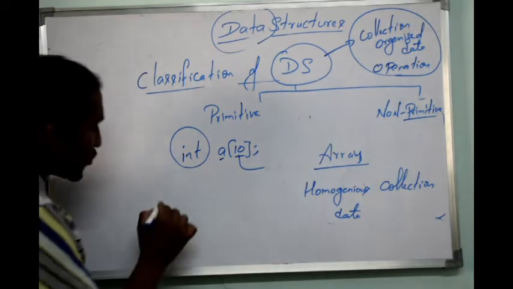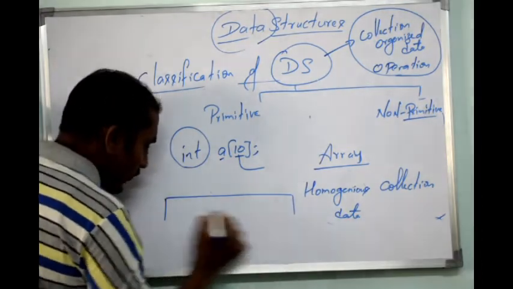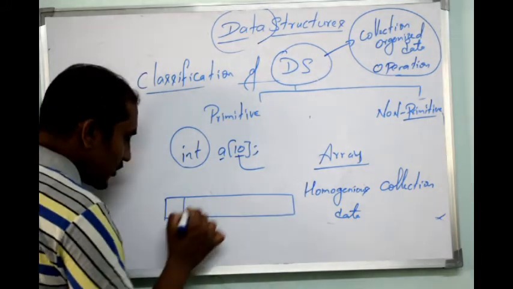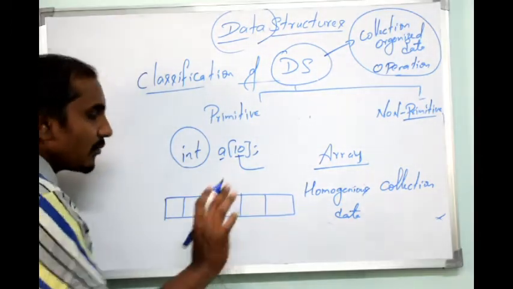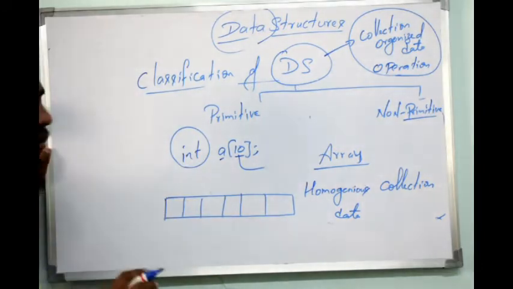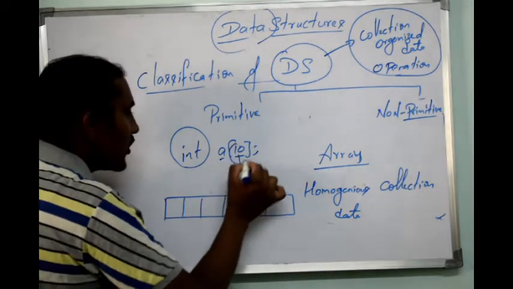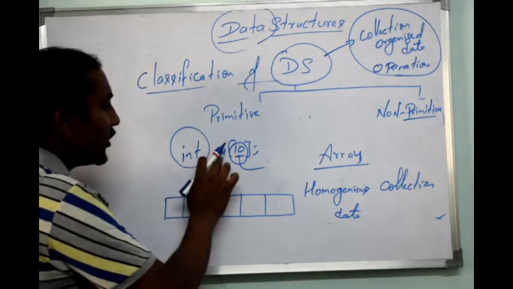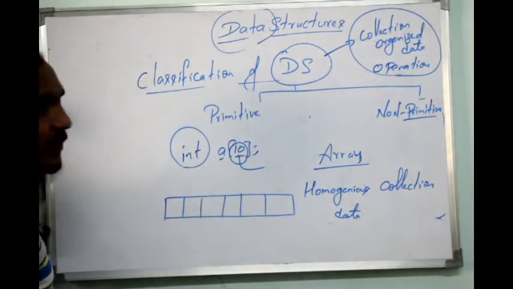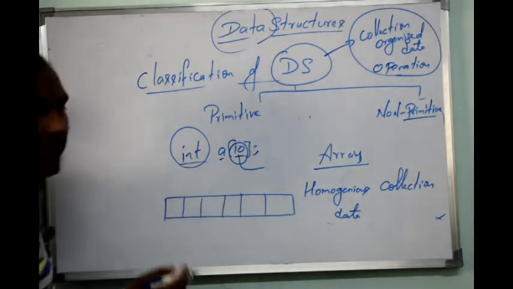How is it going to be stored? It is stored in the form of a sequence of memory allocation, that is, continuously 10 memory allocations for storing values into the variable A, and the data type will be integer.